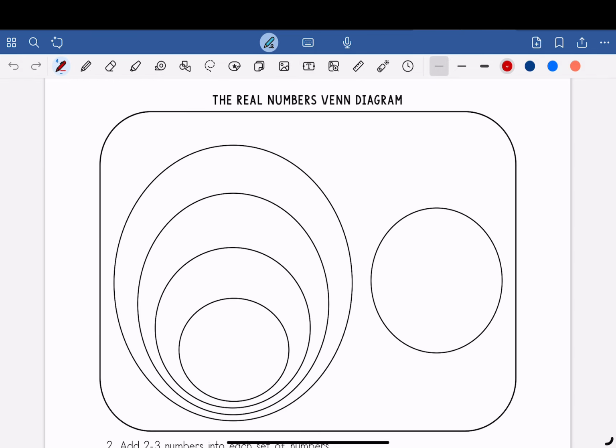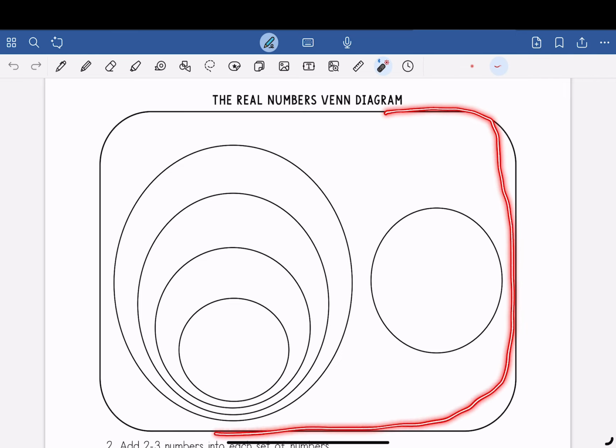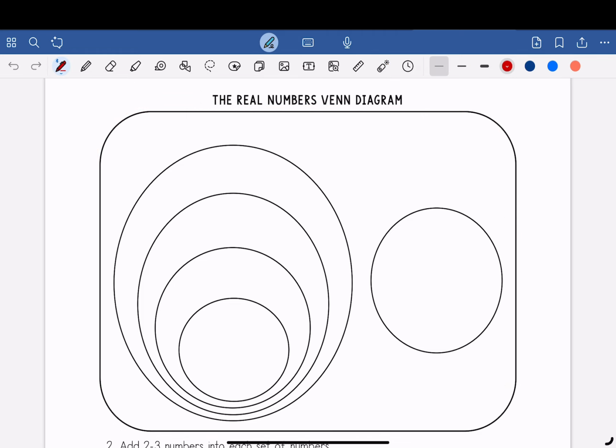Okay, so the whole box here is the set of real numbers. That is, both rational and irrational numbers fall under the category of real numbers. Then we have rational numbers, and irrational numbers.